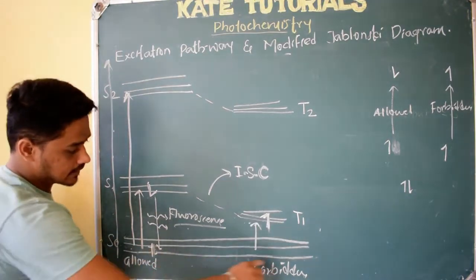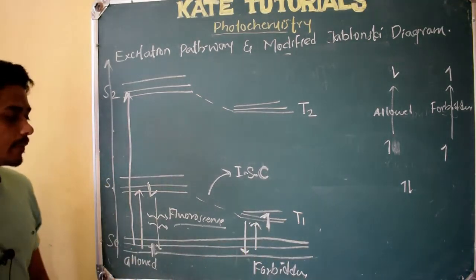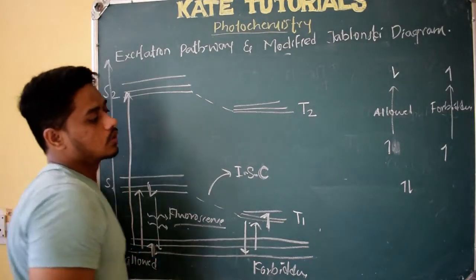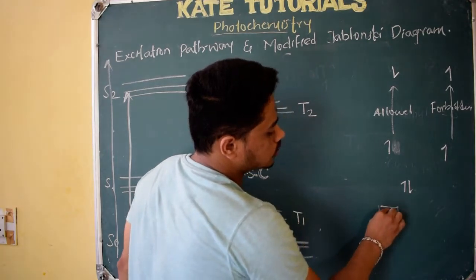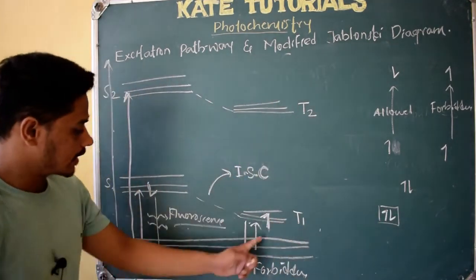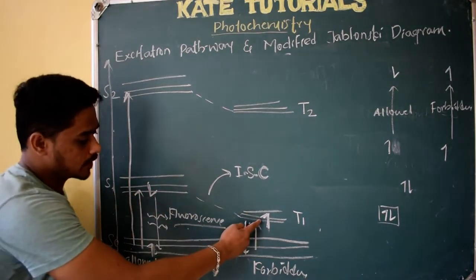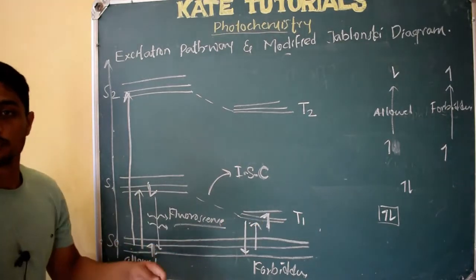From triplet it can again come back to the ground state. Here, see, this is the ground state, right? So it can come back to the ground state. How should it come back? First it should change its spin, because Huckel's rule tells that in an orbital, one electron should be plus half and the other electron should be minus half, then only it is stable. So here it is plus half, here also plus half, so not stable. So whenever it comes back, it should change its spin, and also it should remove its energy.